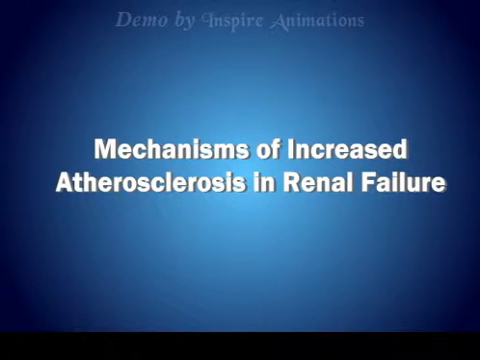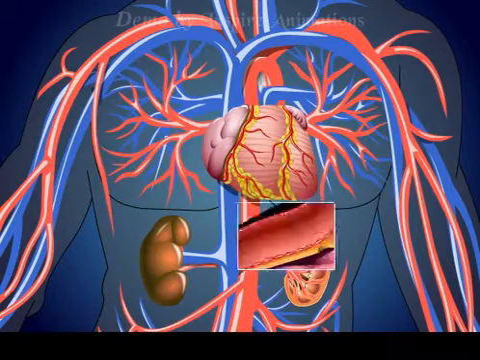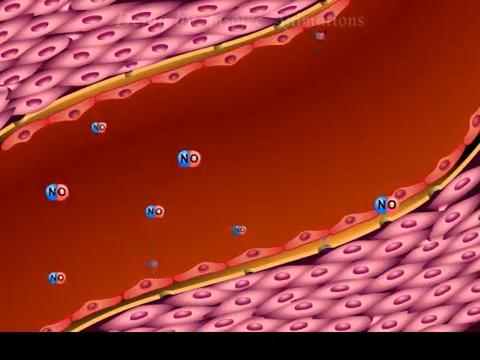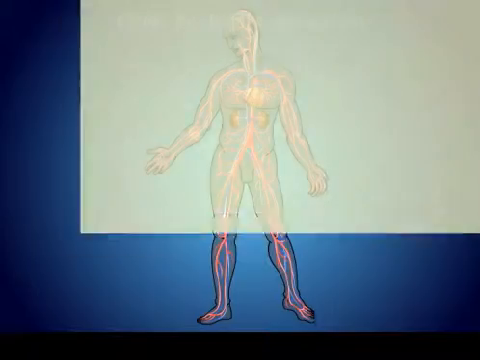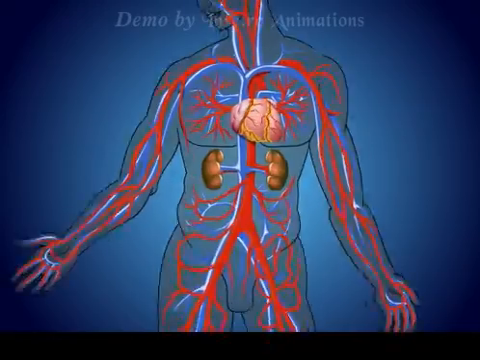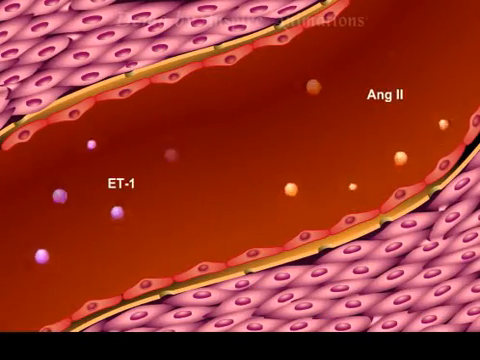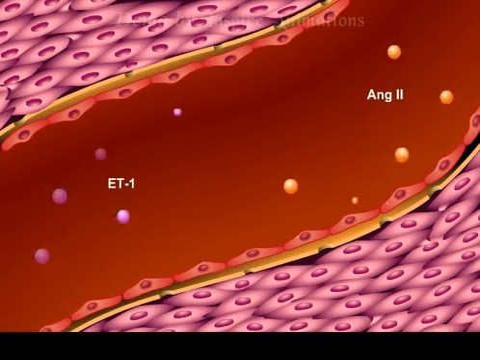Mechanisms of increased atherosclerosis in renal failure. The next section will further illustrate the importance of the enhanced systemic vascular inflammatory response. In the patient with renal dysfunction, reduced amounts of nitric oxide are produced by the endothelial cells. Yet the dysfunctional endothelial cells now release increased amounts of the vasoactive and pro-inflammatory agents angiotensin and endothelin.